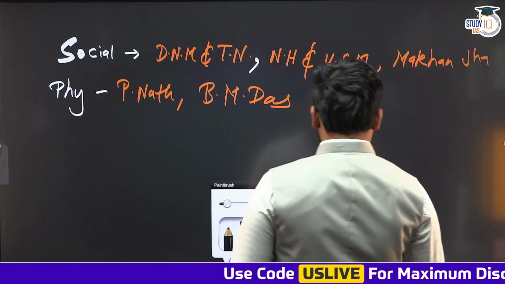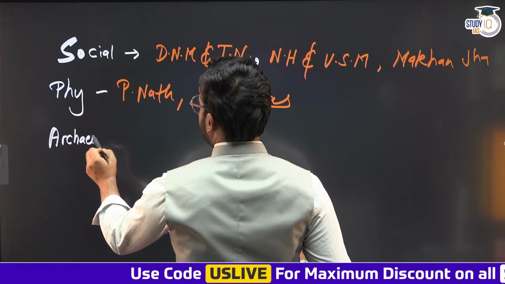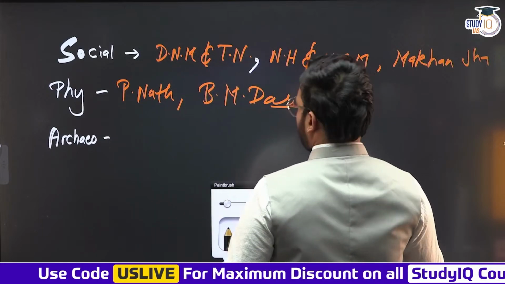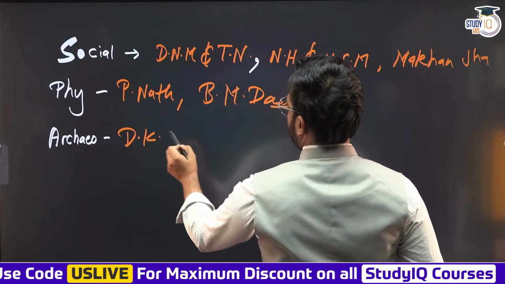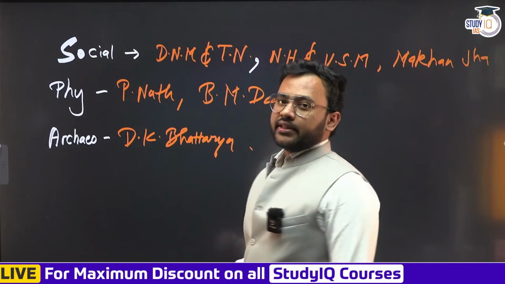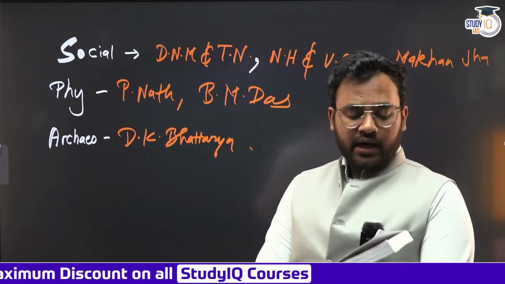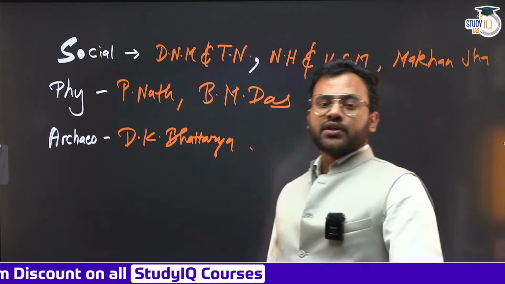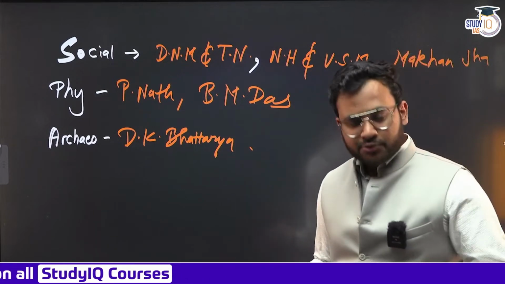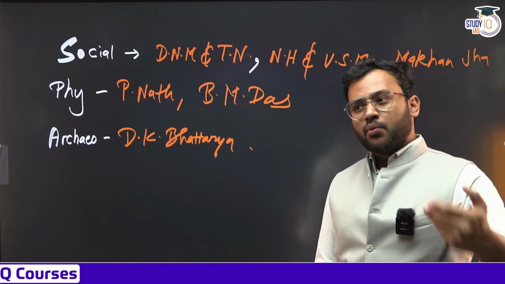Now, after physical anthropology, we have archaeological anthropology. There are not many options. It is generally believed that archaeological anthropology is confined to only a few resources, like people only speak about the book by Professor D.K. Bhattacharya. In fact, there are two books. One is dedicated to European or general archaeology. The other one is about Indian archaeology, and the name is Outline of Indian Prehistory. The cover might be different in your edition. The cover changes, but the content remains the same. That is the biggest problem, that the content has not been updated for more than a decade now.